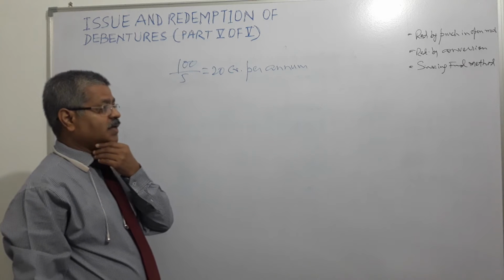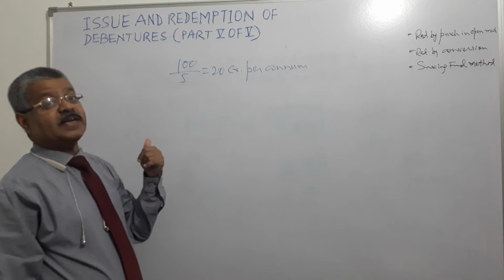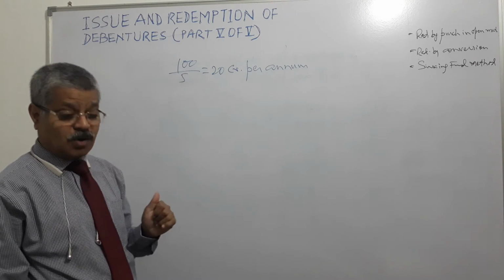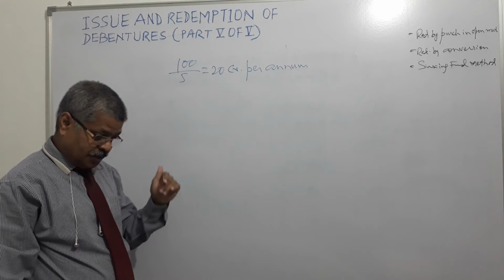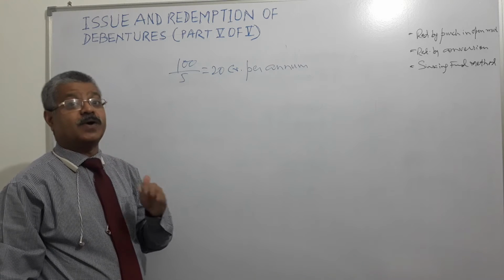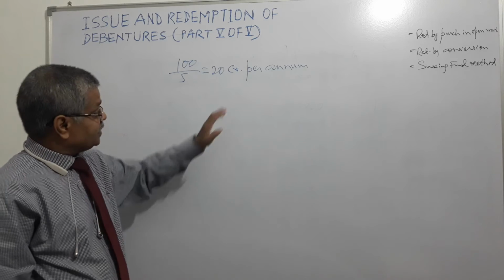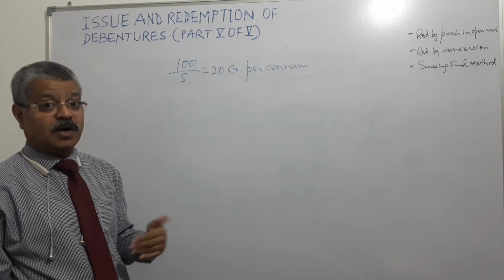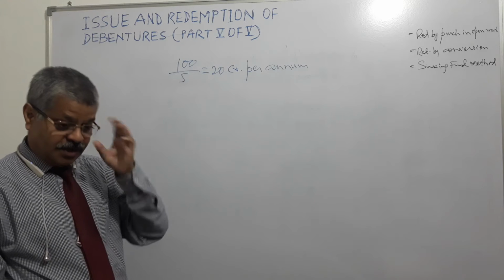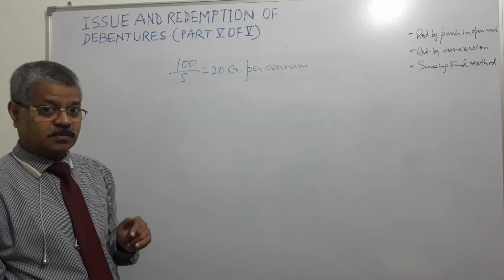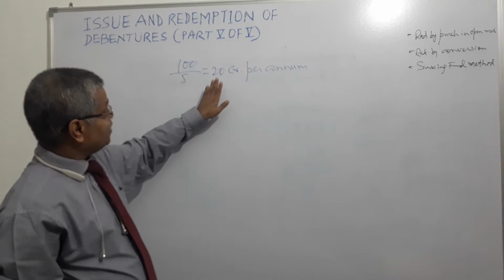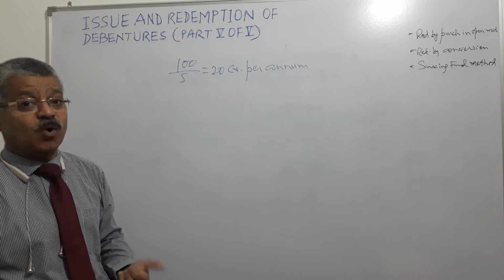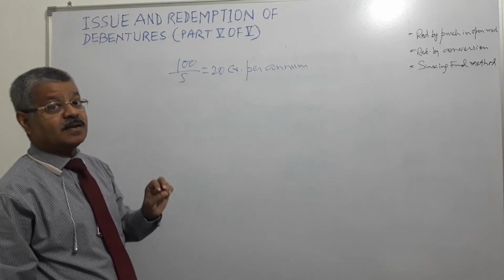Suppose 1 year is over, so it has set aside rupees 20 crore out of its profits for the debenture redemption fund account. Now this money cannot be allowed to lie in that account unutilized, because it will not bear any profit. So the company invests this money in marketable securities or bonds, so that this money doesn't remain idle.